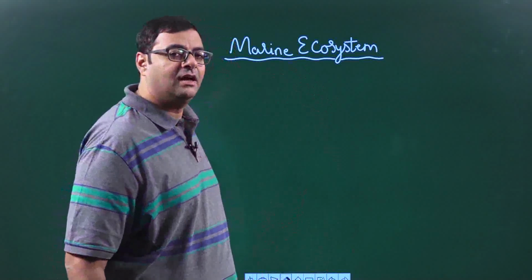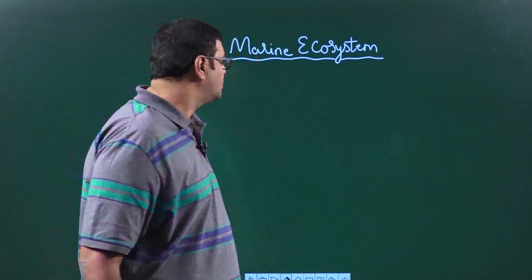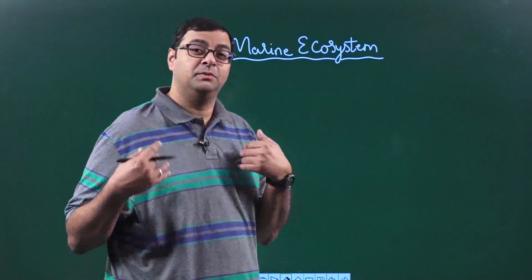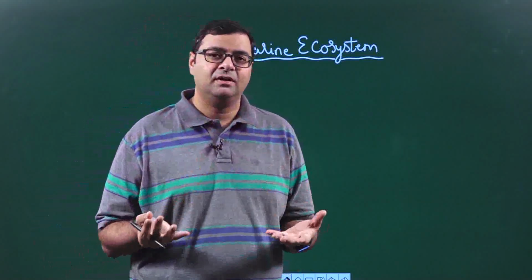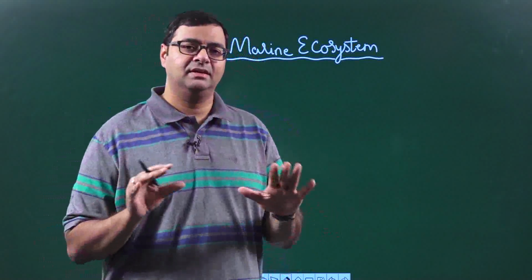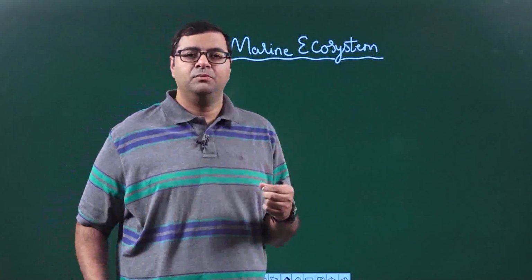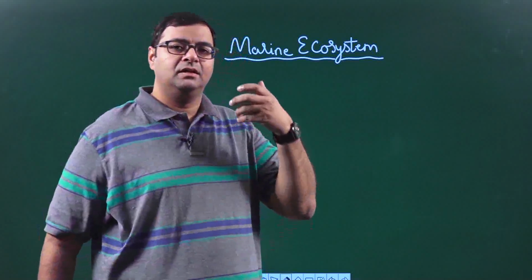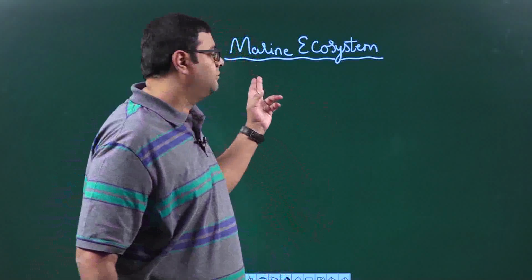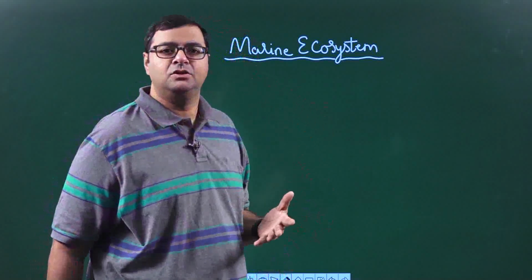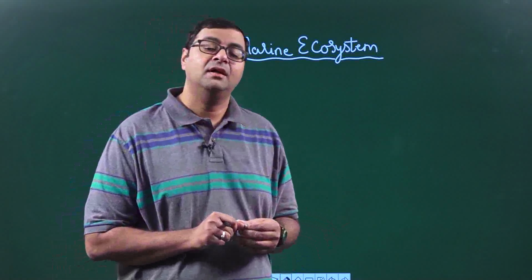Now when we are saying marine ecosystem, what does marine mean? Water. To be more specific, seawater. Seawater or ocean water, anything is a marine ecosystem. Now you might have learnt in the evolution theory that most of the living creatures have evolved from the water. They have come from the water.